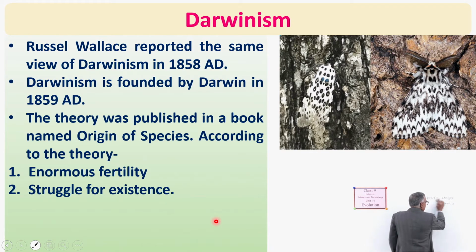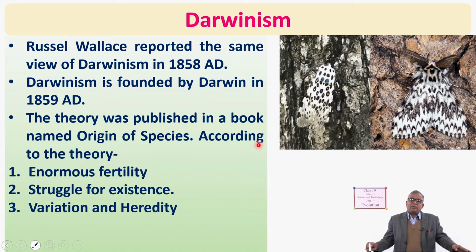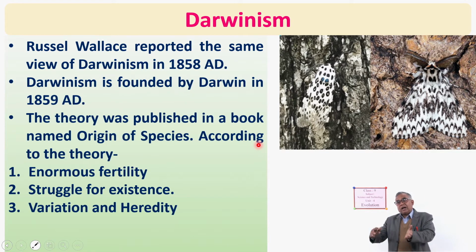Okay. Now, next one is variation and heredity. Darwin told that organisms have variation. All the organisms are not of the same type. They have different properties, different characteristics. And these characteristics are transferred into the next generation.